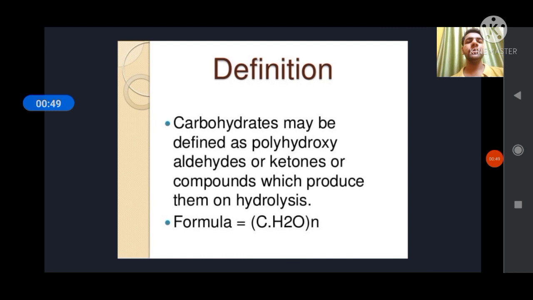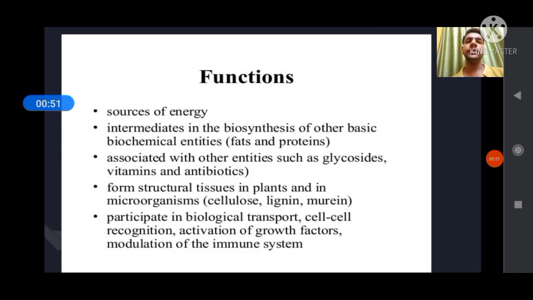Then we discuss the function of carbohydrate. The primary function of carbohydrate is that it is the primary energy source in our body. Its secondary functions are that it helps in biosynthesis of basic biochemical entities like fats and proteins. It is also associated with other entities such as glycosides, vitamins and antibiotics.